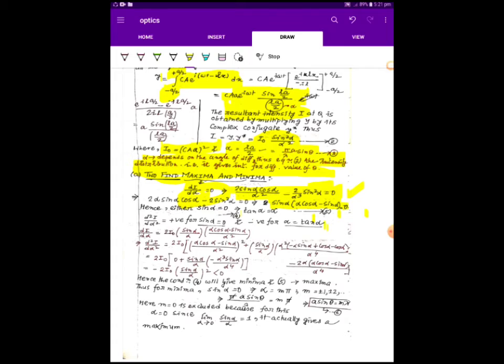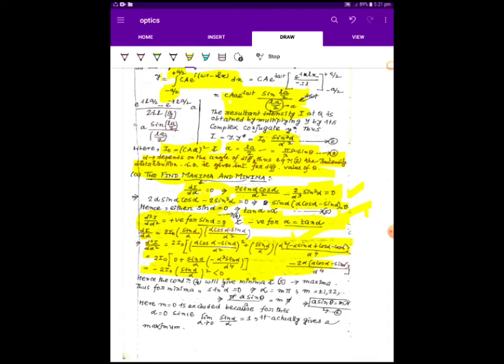Now it is observed that d²I/dα² is positive for sin alpha equal to 0, and negative for tan alpha equal to alpha. So there is a minimum at sin alpha equal to 0 and a maximum at alpha equal to tan alpha. Here it is clearly shown, the highlighted part.